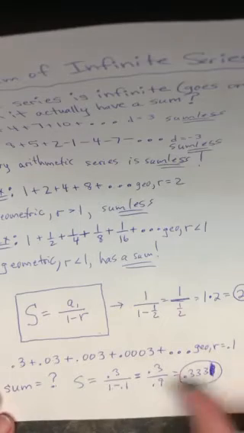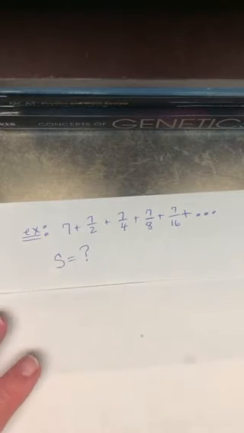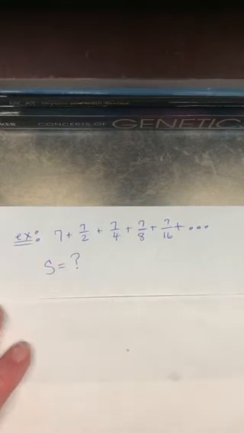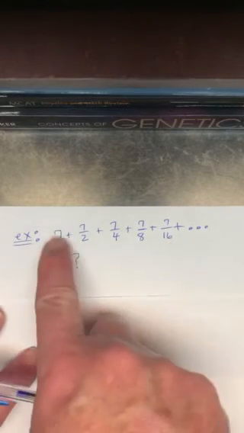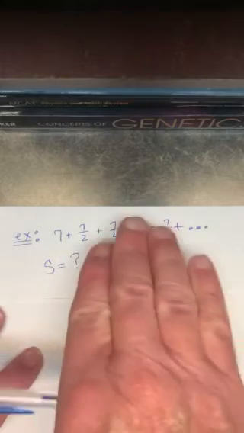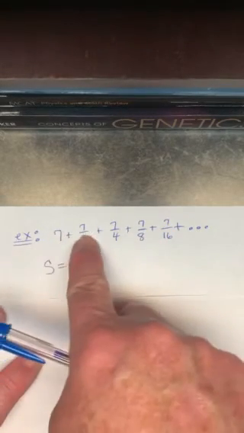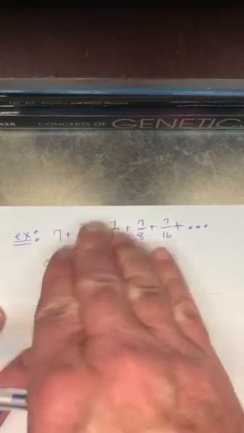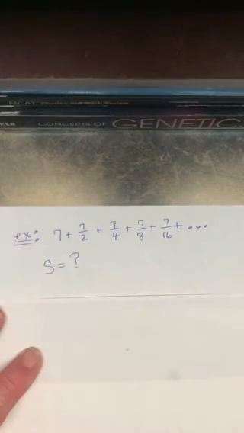Okay? All right, last example and we're done. Stay with me here. If this is you doing your assignment, you're going to look at your infinite series and your first thought is to decide what kind of series it is. If this is an arithmetic series where I keep adding the same number every time, then you're going to write sumless.